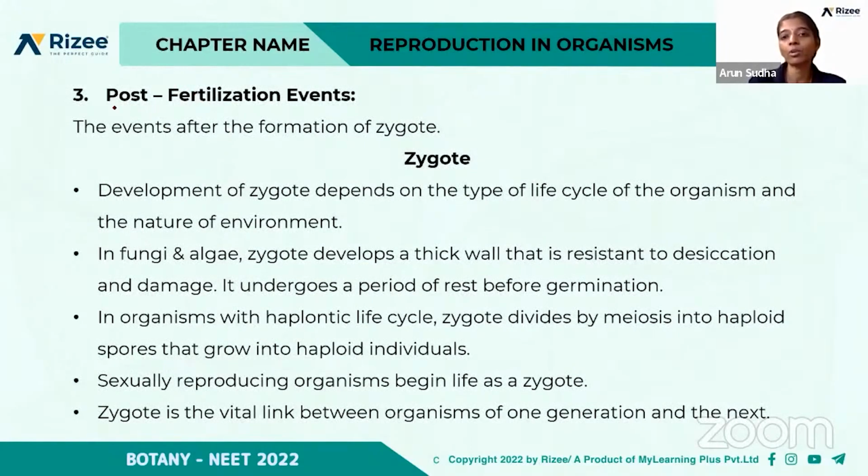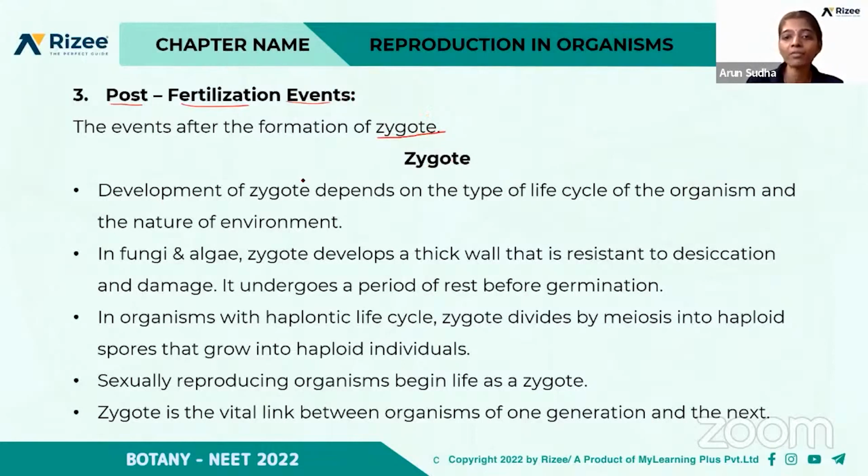Post-fertilization events. What are the post-fertilization events? Now the fusion has happened. The first step is gametogenesis, that is the formation of gametes. Then the gametes are transferred, and after that there occurs a fusion of the male and female gametes. And after the fusion, what is the next stage? It results in the formation of the zygote, right? So in post-fertilization events, the first stage is the formation of the zygote.